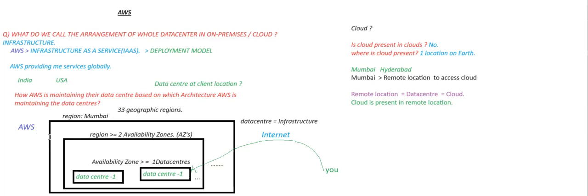Now, which type of cloud service is AWS providing for us?